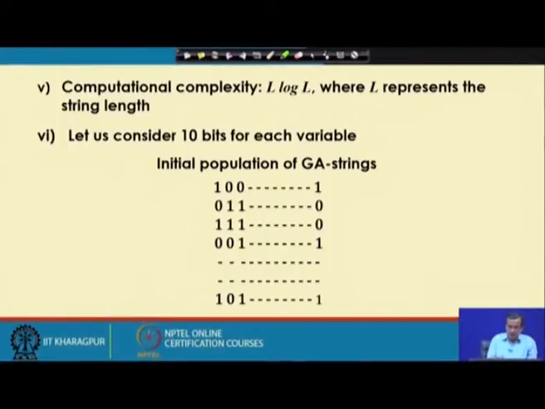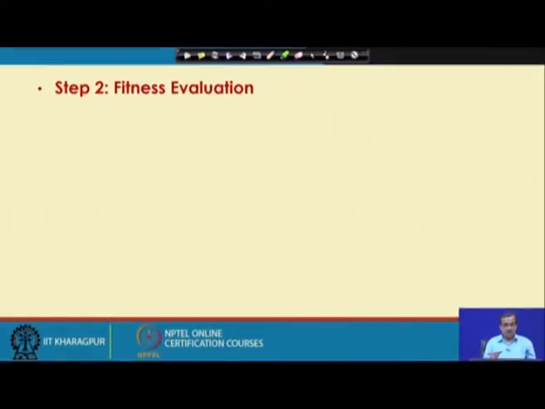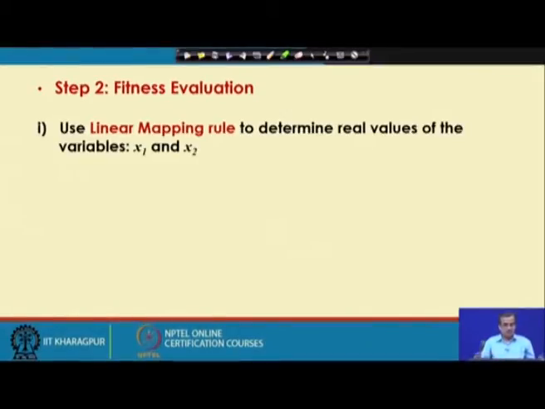Each binary string has 20 bits, 10 for each of the variables x1 and x2, and this is the whole population. The size is denoted by capital N, that is nothing but the population size.